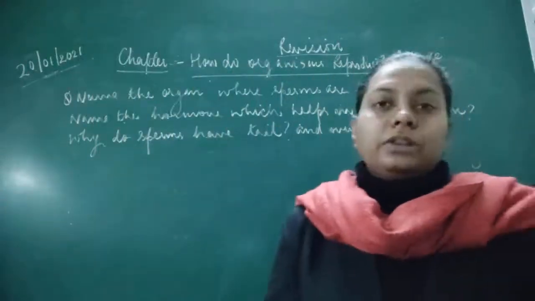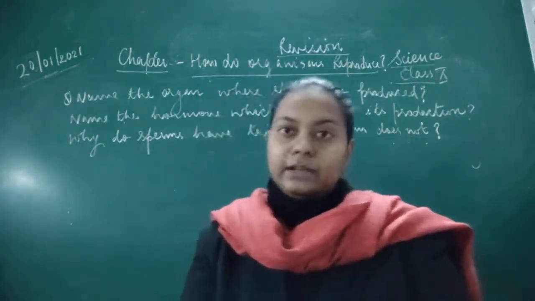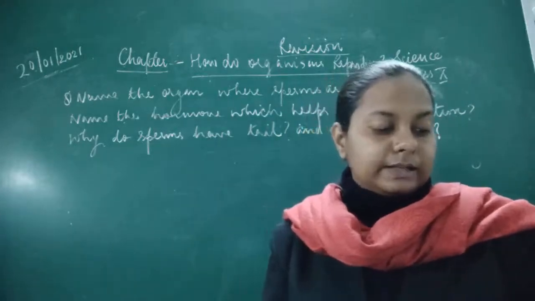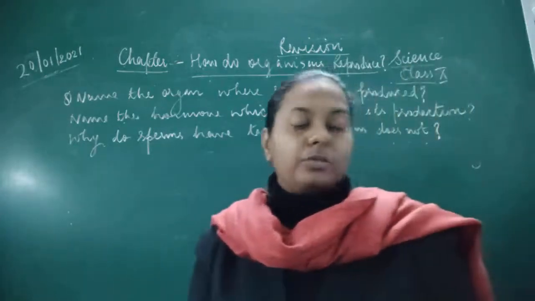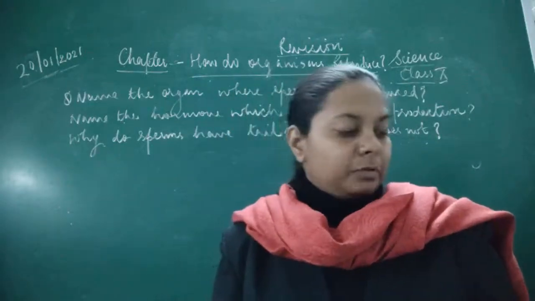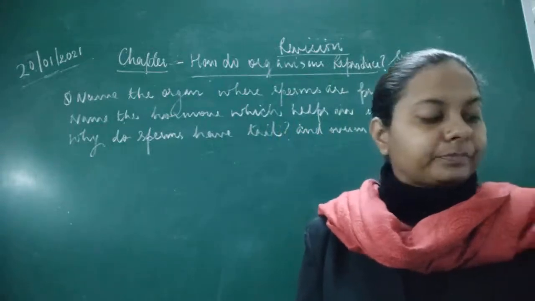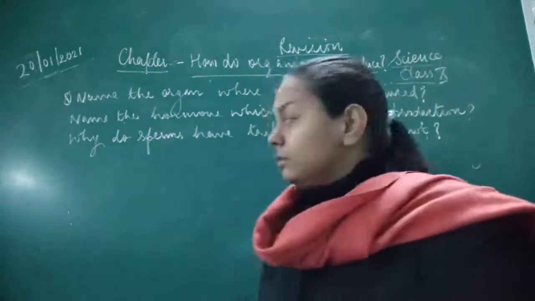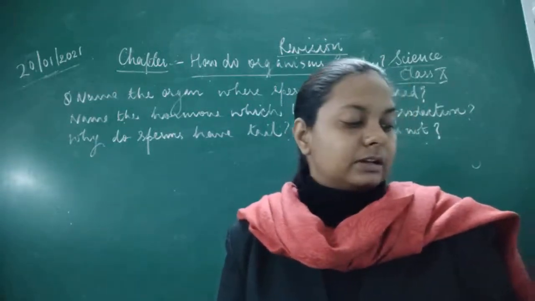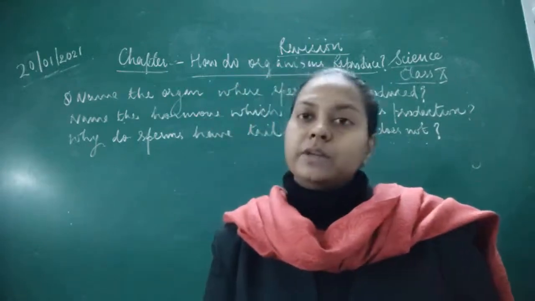Fine, so I'll explain the answer for this question. Sperms are produced inside the organ of the male reproductive system, that is the testis. The testis secretes the hormone known as testosterone, and under the influence of this hormone, sperms develop and mature. After that, why do sperms have tail? Sperms have tail because they have to travel towards the female germ cell.